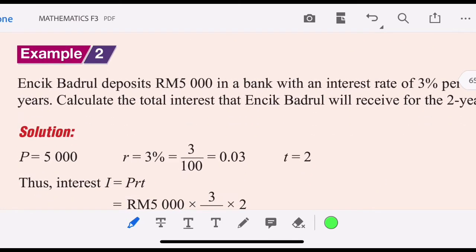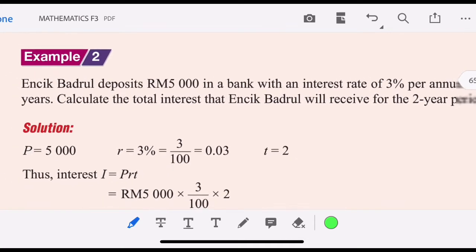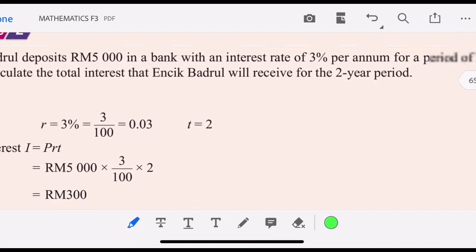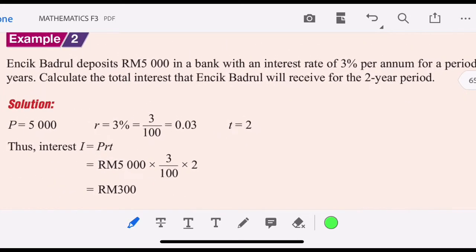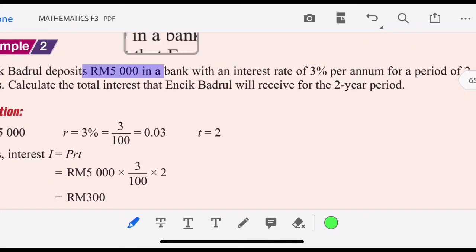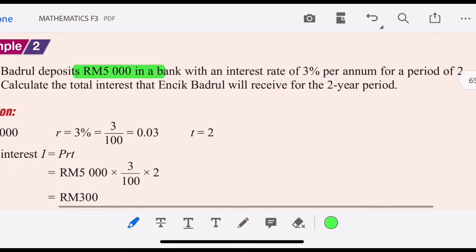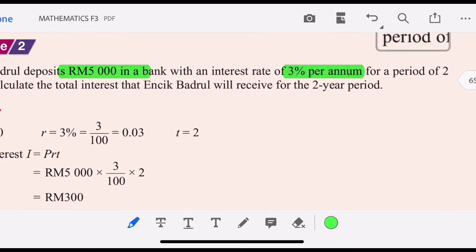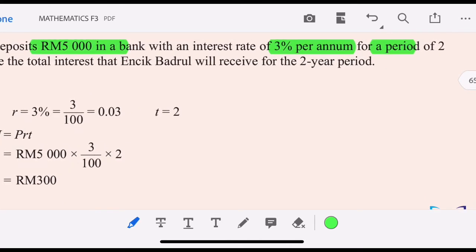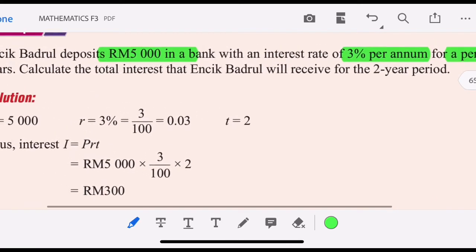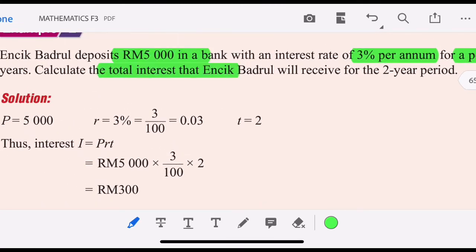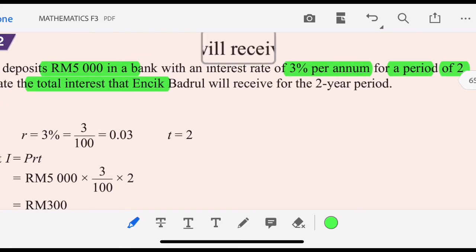Let's see example 2. Encik Badru deposits 5,000 in the bank with an interest rate of 3% per annum for a period of 2 years. Calculate the total interest that Encik Badru will receive for the 2 year period.